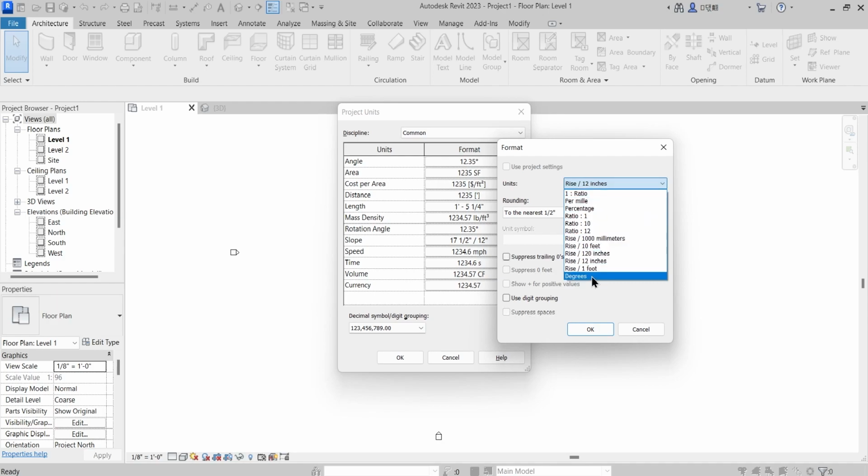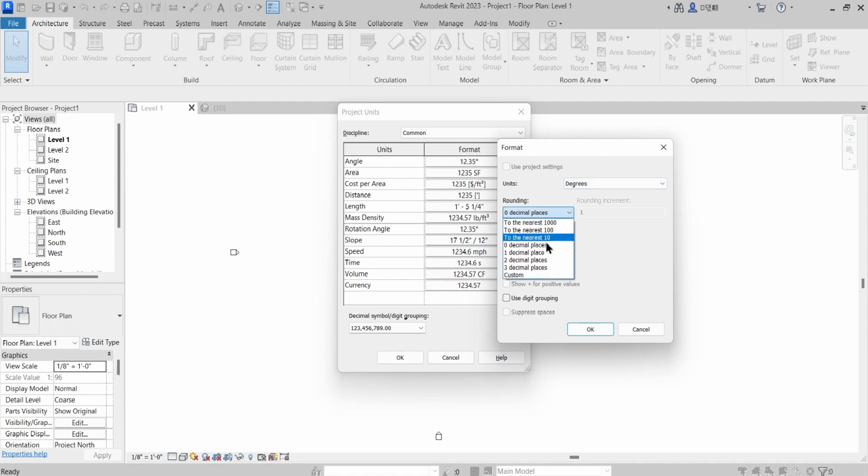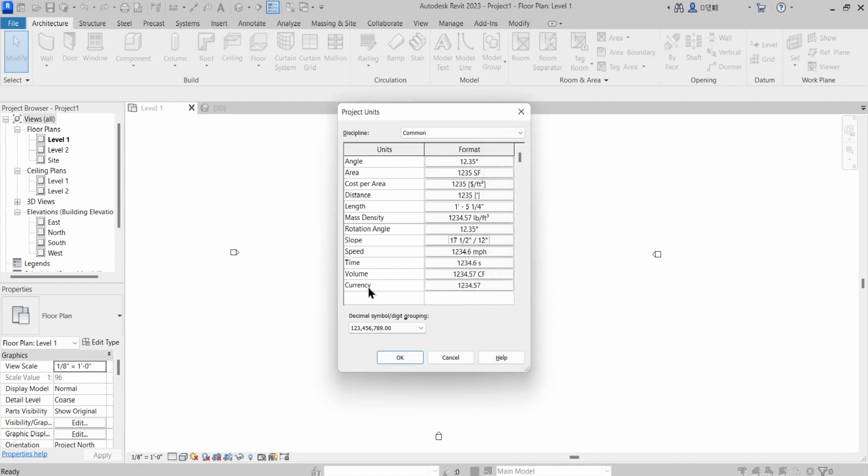I will definitely show you how to apply slope to the 3D elements in Revit, and onto that also you'll be using degrees and the same precision rounding. Okay, speed, time, volume and currency is something not relevant. So this was regarding project units. The shortcut is UN enter.